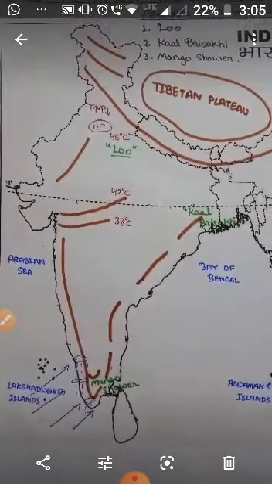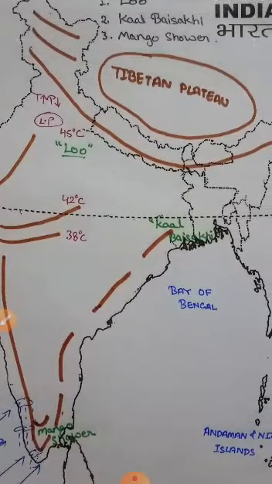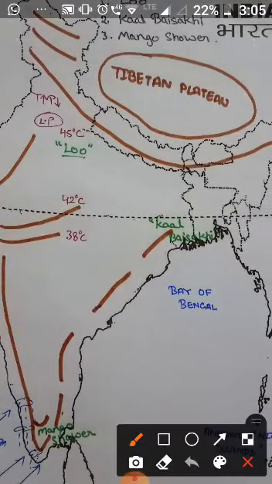Here you can see the areas of West Bengal and Kal Baisakhi. This feature occurs in these areas.